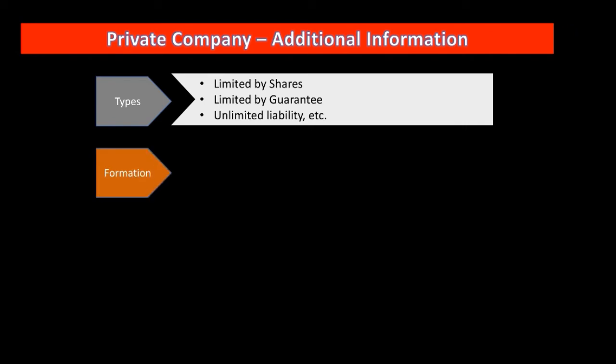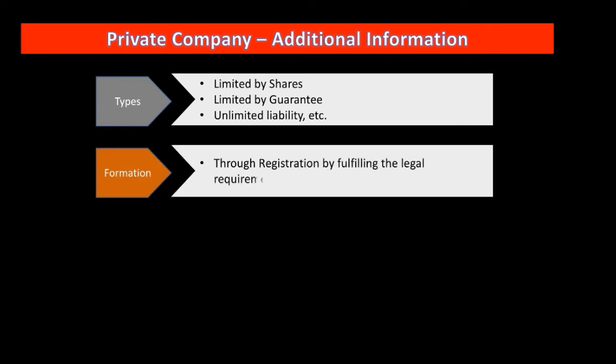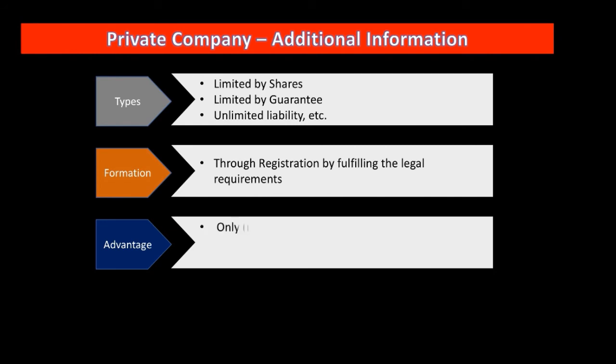Now the next one is formation through registration by fulfilling the legal requirements. Of course, under the law, there are certain provisions and procedures that you need to follow to form a private company, and it is comparatively very easy to form. Next one is advantages. Let's check out. Only a minimum of 2 directors are required.